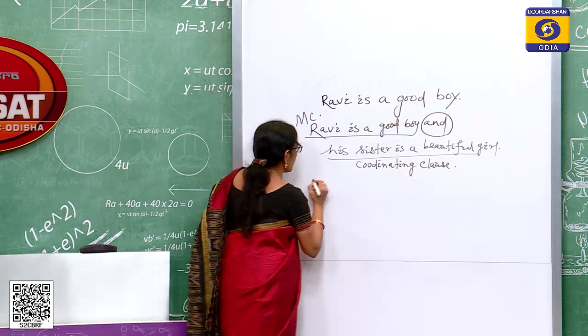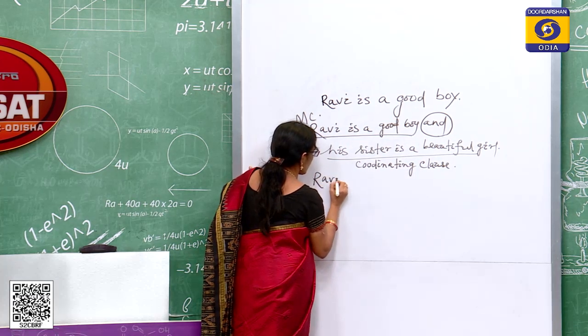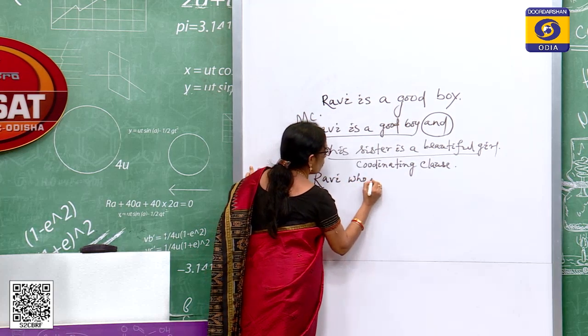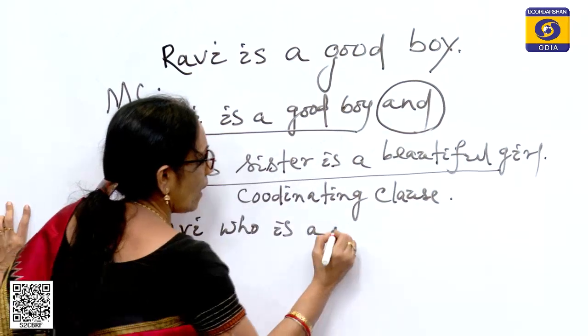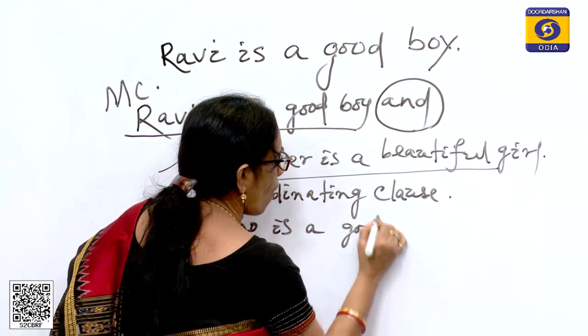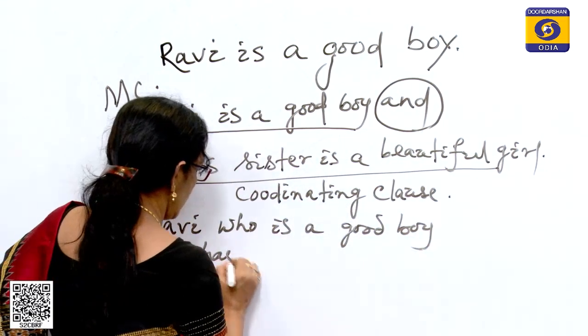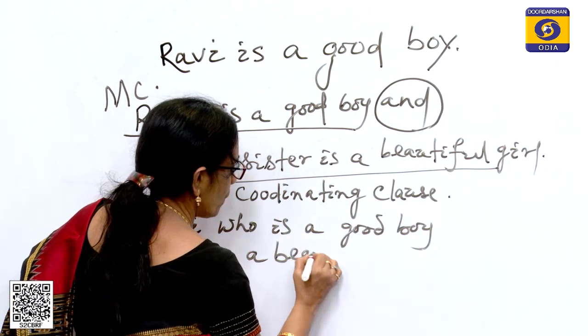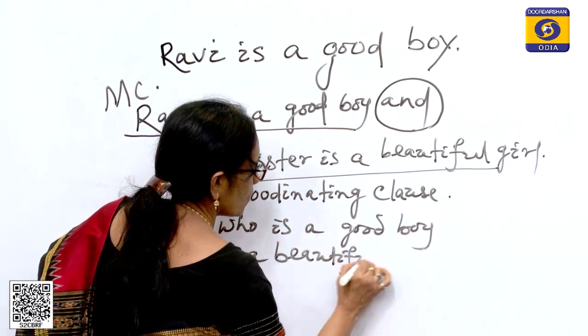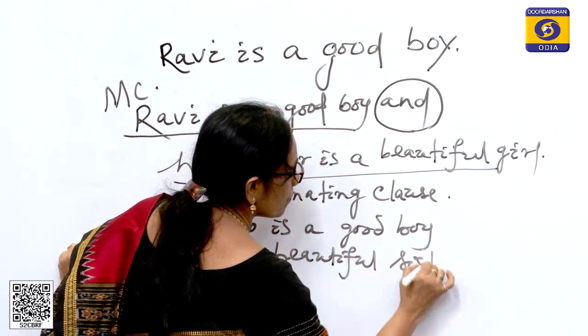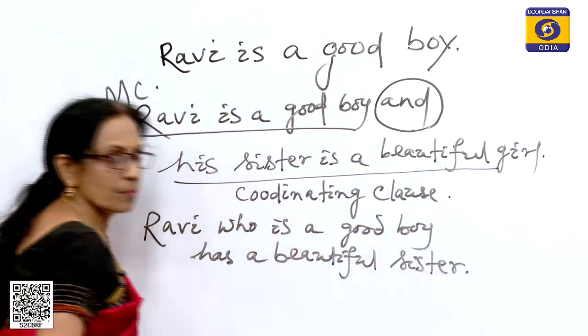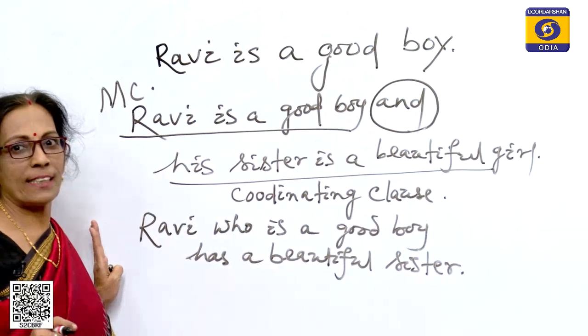Now, third sentence: Rabi, who is a good boy, has a beautiful sister. This is a complex sentence.